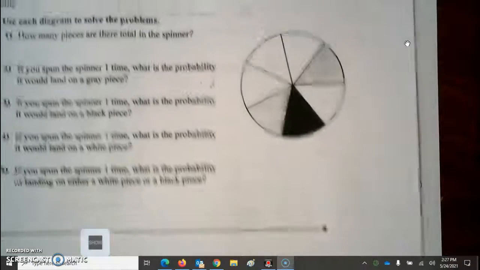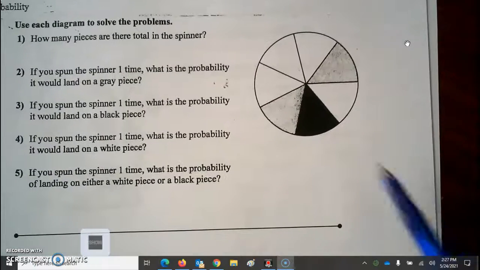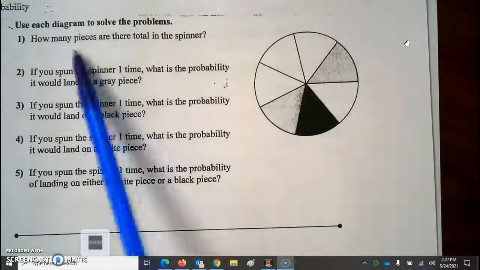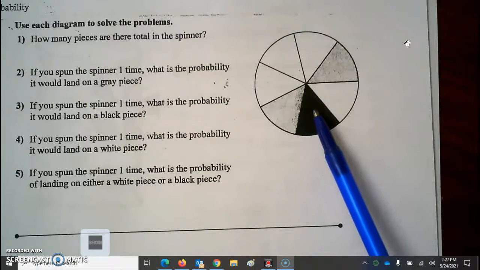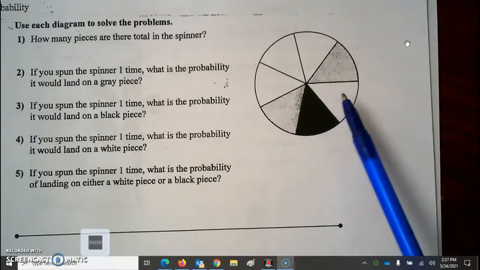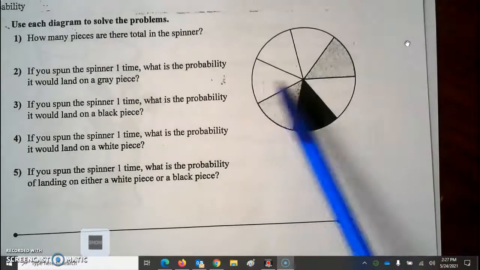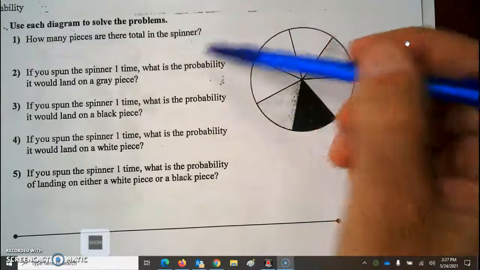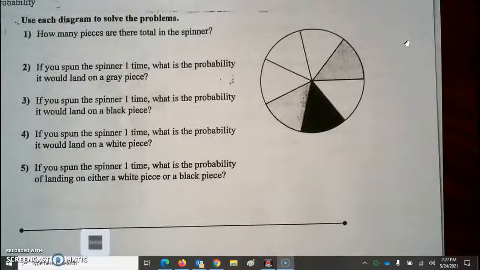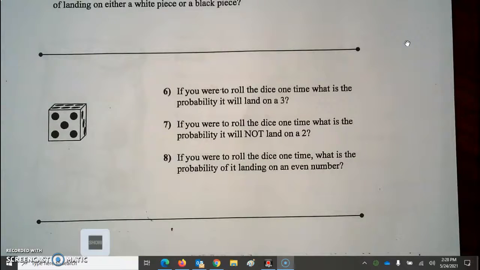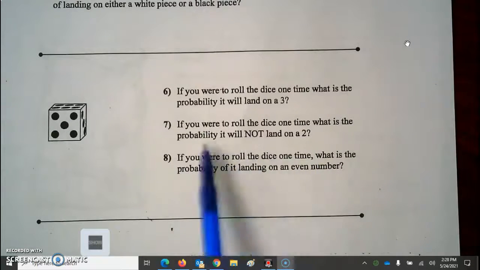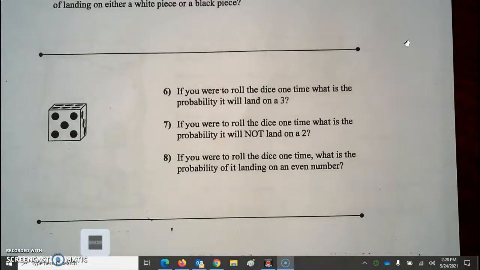So you're going to have a spinner. First thing you want to do is count the spaces. See, that's your first question. How many pieces are there? So if we start here on the black piece of the spinner, 1, 2, 3, 4, 5, 6, 7. So you'll put a 7 here. That's going to be your denominator for all of those. Same. There are 6 things that can happen when you roll a single die. So your denominators will be 6. That's always your total number of outcomes.